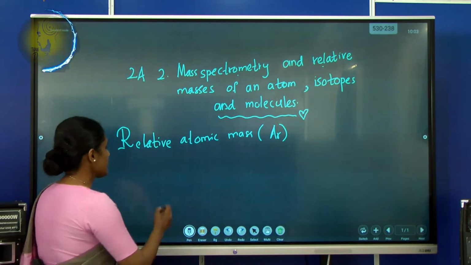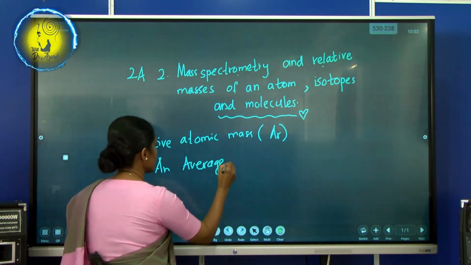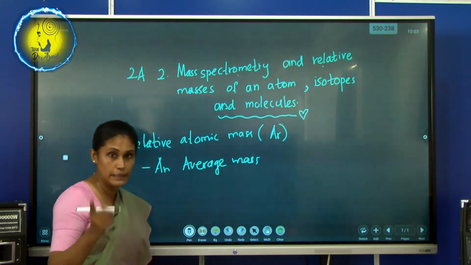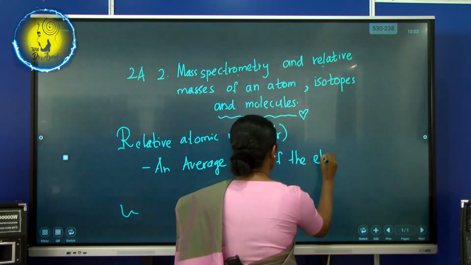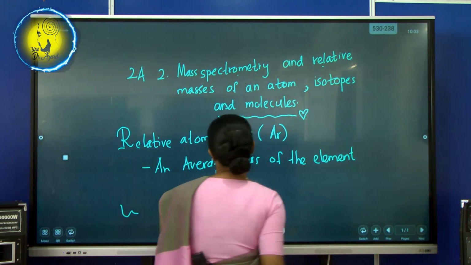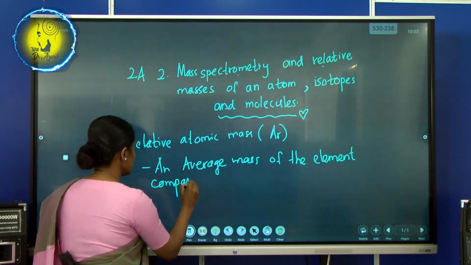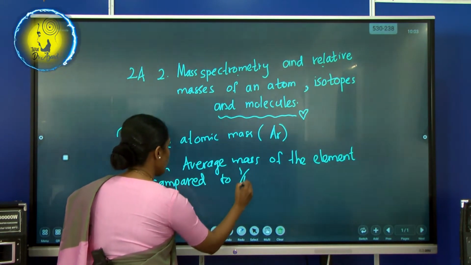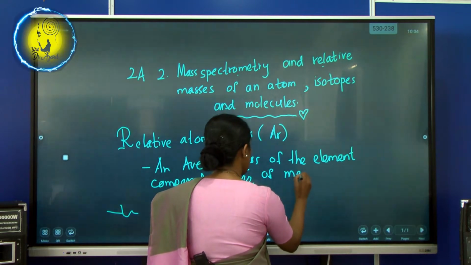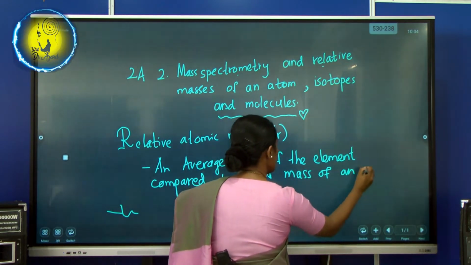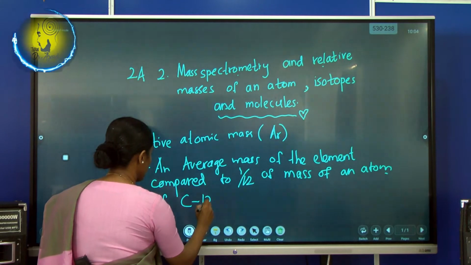An average mass, important point, an average mass of the element compared to 1/12 of mass of an atom of carbon 12.